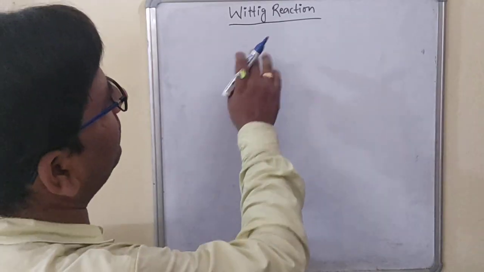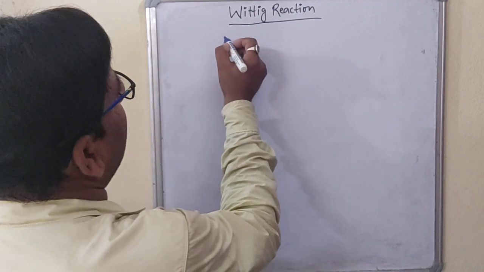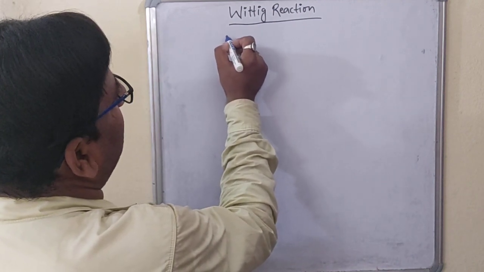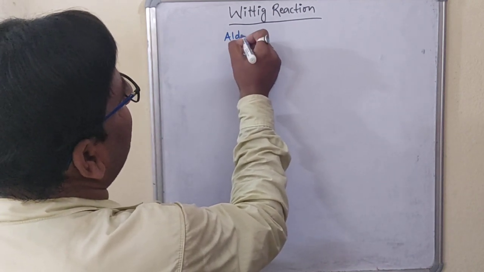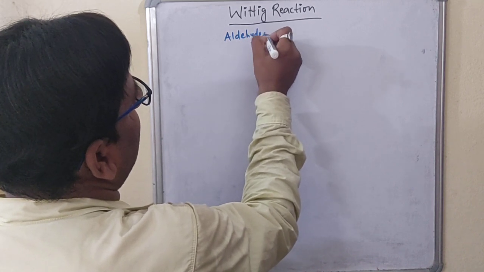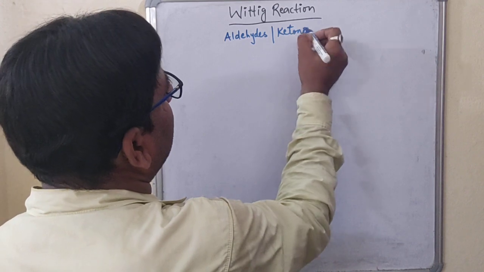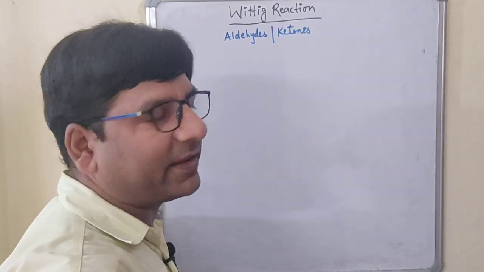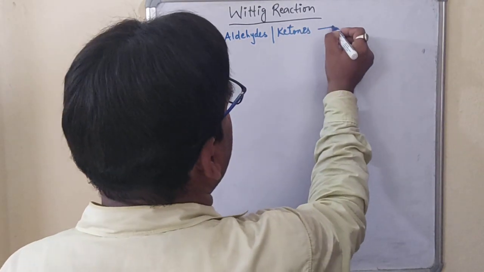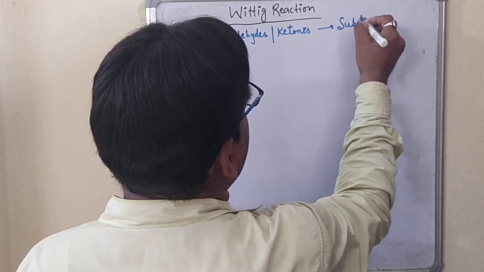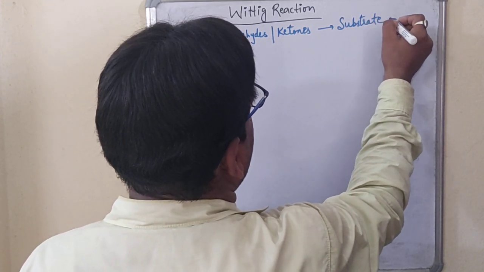See, actually students, this Wittig reaction basically involves aldehydes or ketones. Means the choice of substrate: if we have to choose the substrate, this will be the substrate for this Wittig reaction.